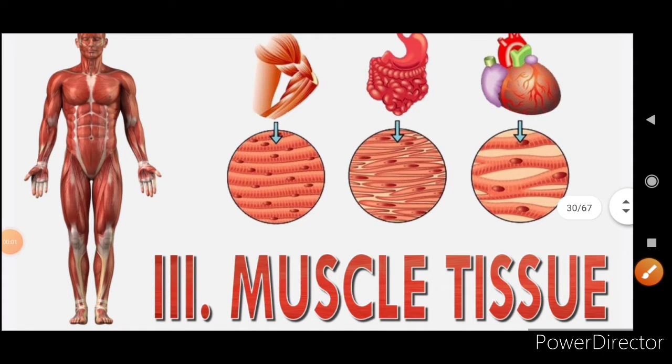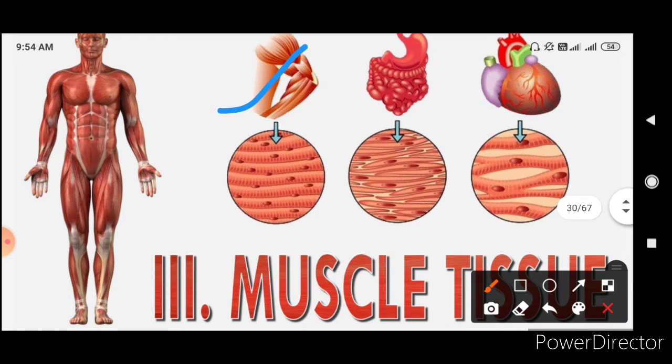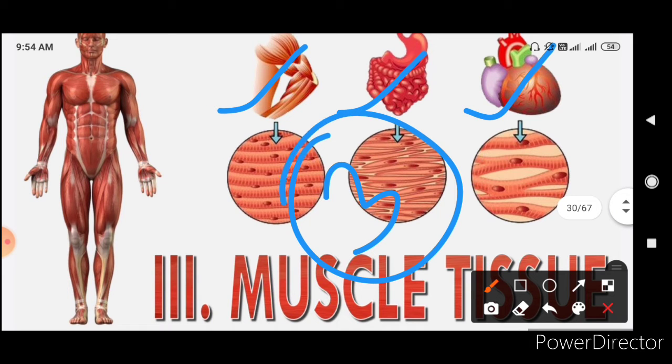So now we come to the muscle tissue. Muscles are present everywhere. See here, you can see in this diagram that muscles are present in the hand, muscles are present in the digestive tract, muscles are present in the heart. And these are all three different types of muscle. We'll learn this now.